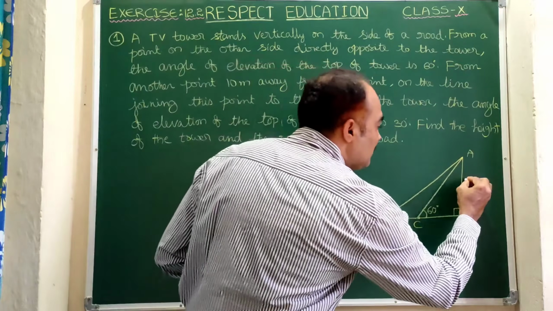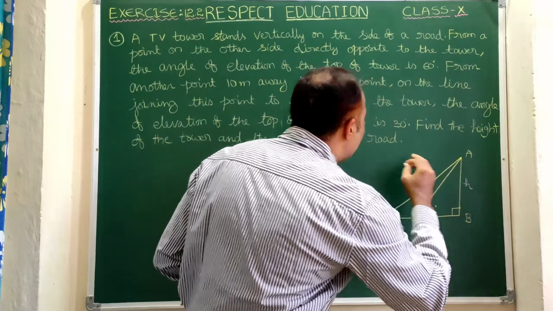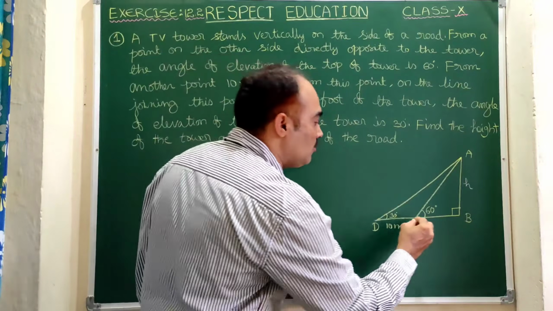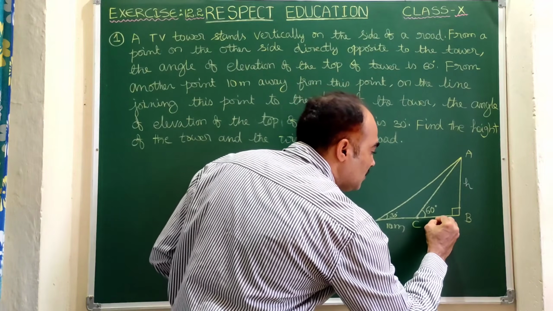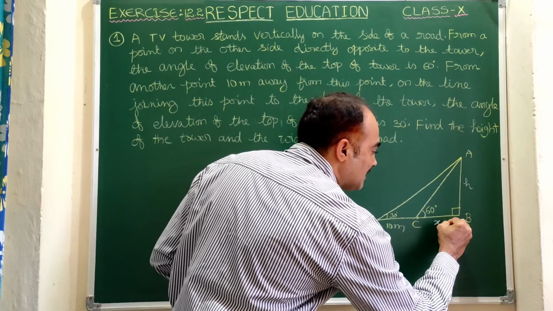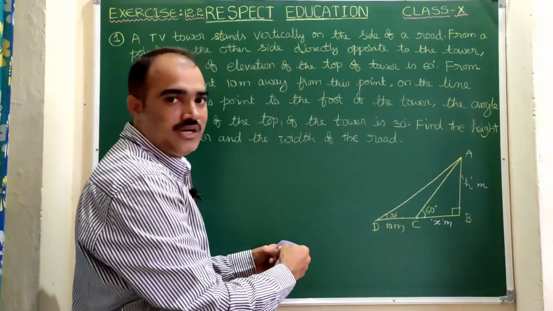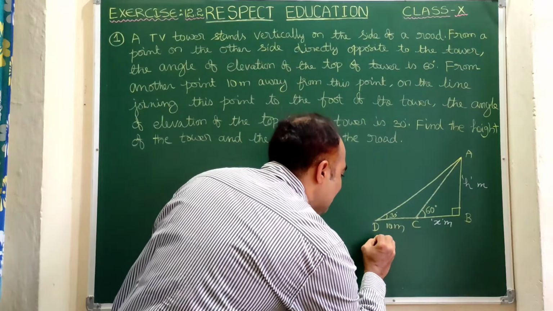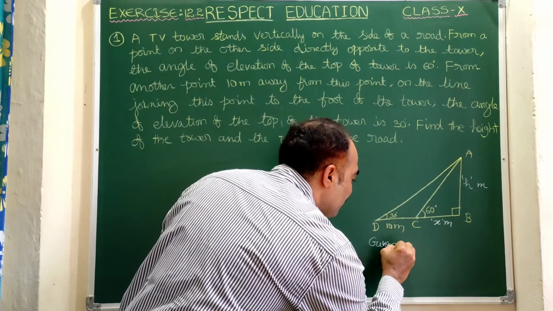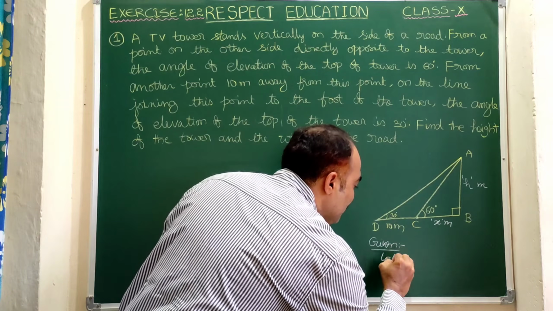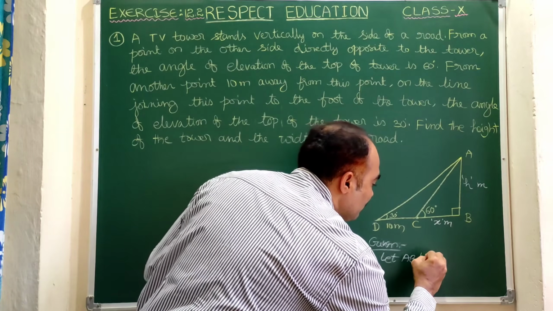Let us take the height of the tower as h and width of the road. Here width of the road means we can take this BC as the road. So here we can take this as x meters, this as h meters. Now let us start the problem. Here it is given. Let AB be the tower.